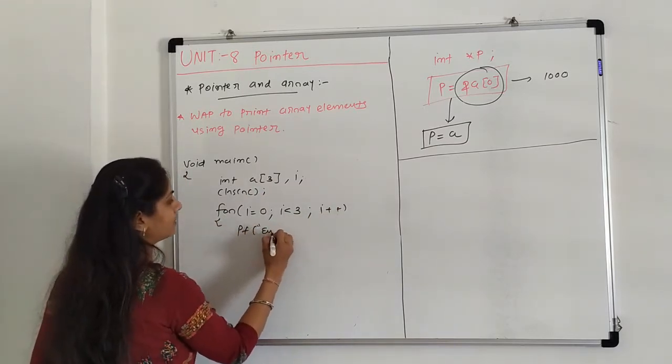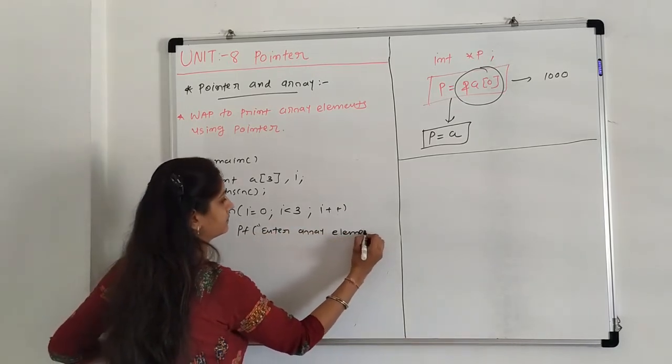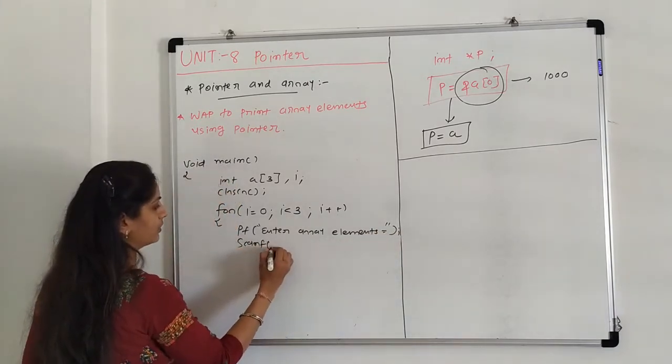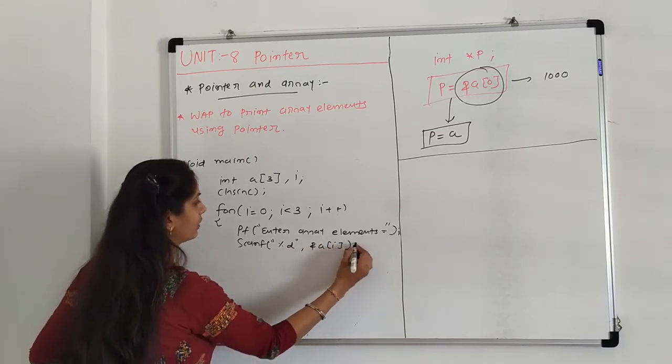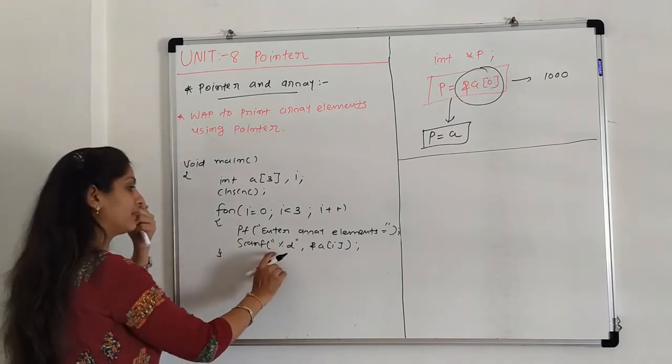Printf enter array elements, and then scanf %d, address of a of i. This is our program with printf and scanf.